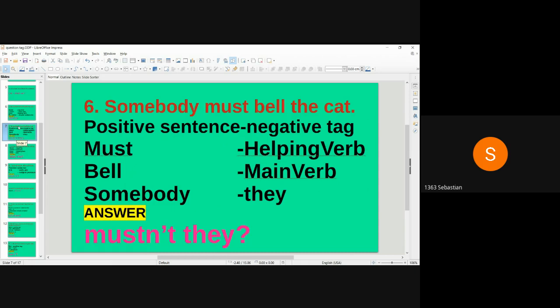Somebody must bell the cat. The sentence is in positive. So the question tag will be negative. Must bell is the verb. Must is helping verb. Bell is main verb. So we use must in question tag. Somebody is the subject. So in question tag, we use the pronoun they. Answer, mustn't they?